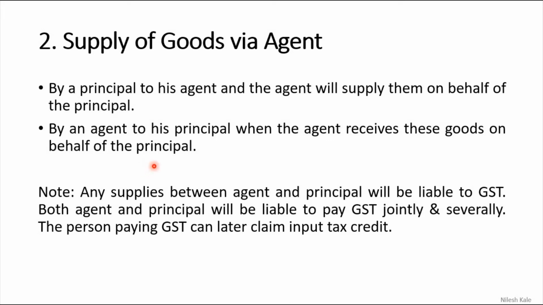Which is taxable, right? So there is a note. Any supply between agent and principal will be liable to GST. Both agent and principal will be liable to pay GST jointly and severally. Severally means however big the amount is, both will be liable according to their respective liabilities. The person paying GST can later claim input tax credit. If you are paying GST, you are going to get the credit.